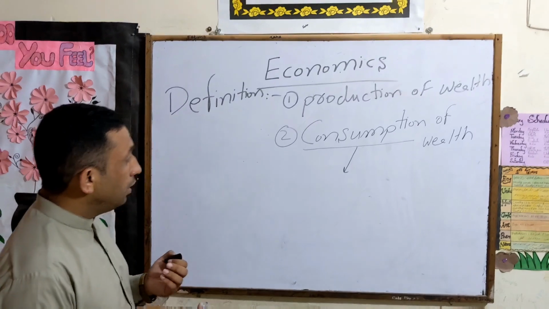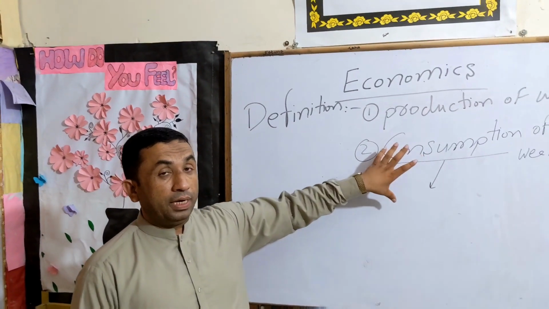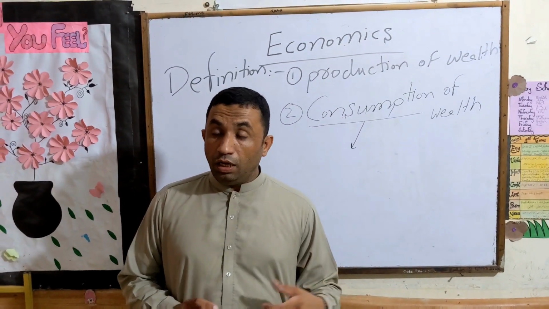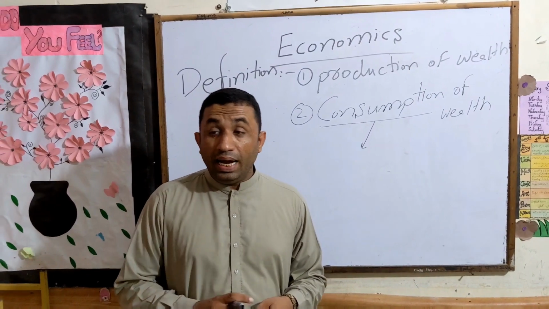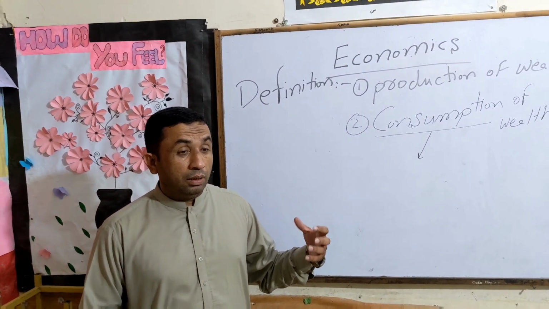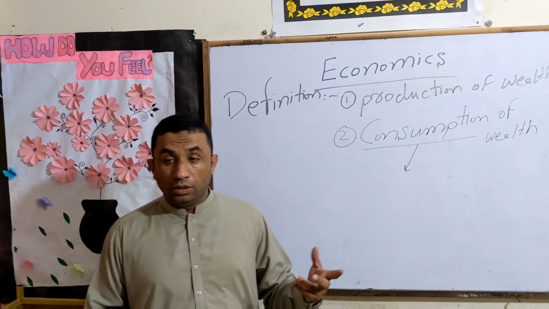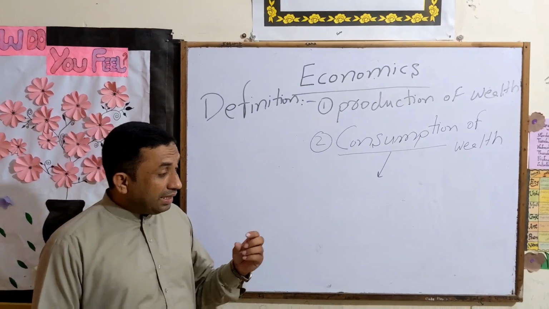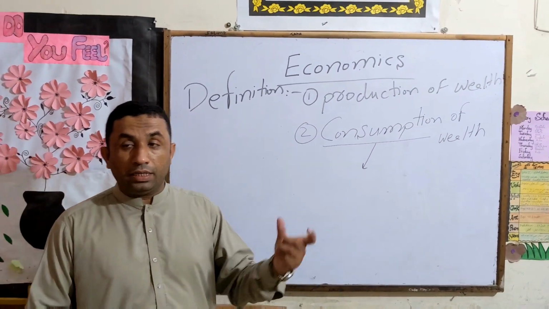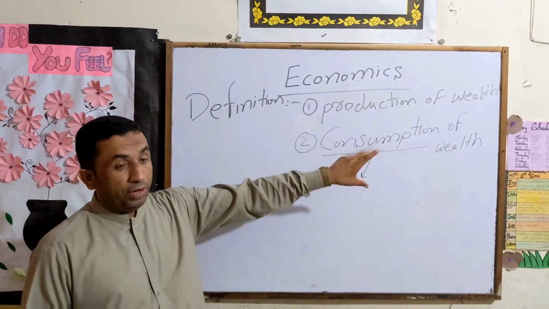For example, if you go to the market, the bazaar, or the shopping mall and purchase basic food like bread, sugar, and other things, you will pay the price of that commodity. That is called the consumption of the wealth.